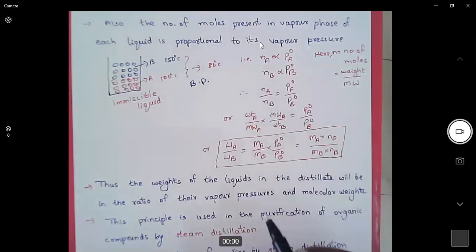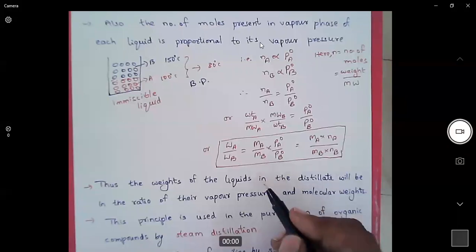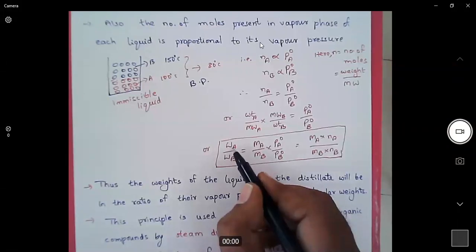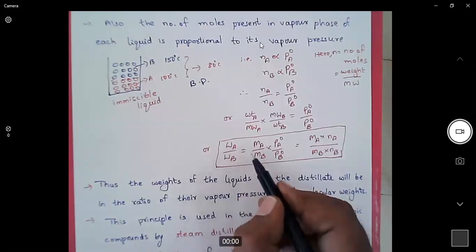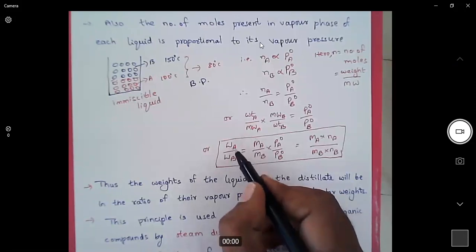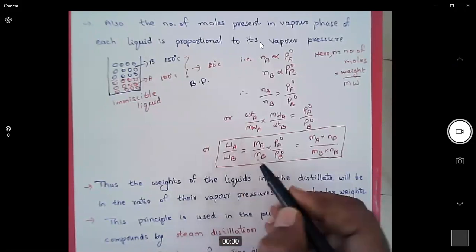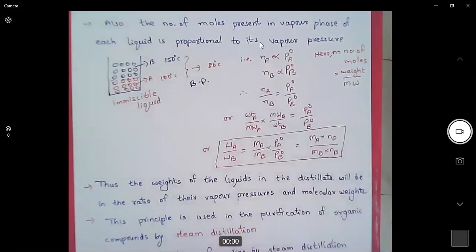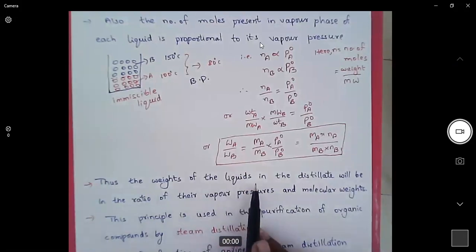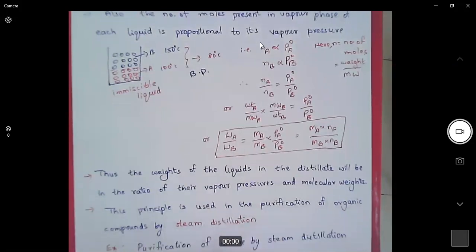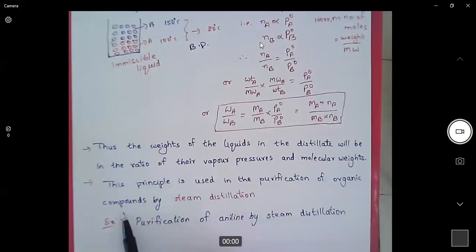So when we do distillation of a mixture of immiscible liquids, the weight of each liquid that is distilled out can be easily calculated using this formula. Thus, the weights of the liquids in the distillate will be in the ratio of their vapor pressures and molecular weights. This principle is used in the purification of organic compounds by steam distillation. I'll explain what steam distillation is now.